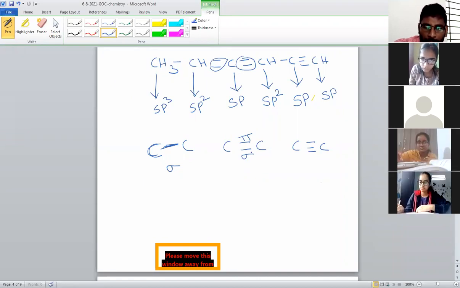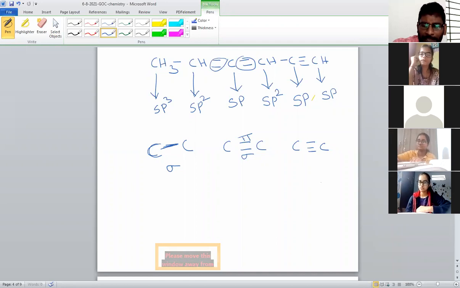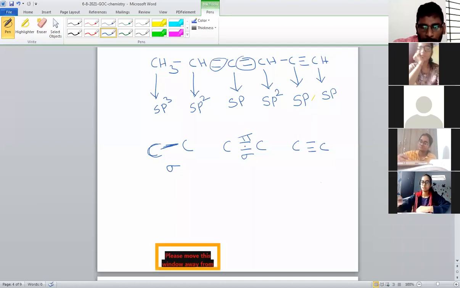So don't ask, sir, which is sigma, which is pi. That is your choice. The above one you can take as sigma, the below one as pi, or the below one as sigma and the above one as pi. That is our choice because both are two bonds. One is sigma, another one is pi.